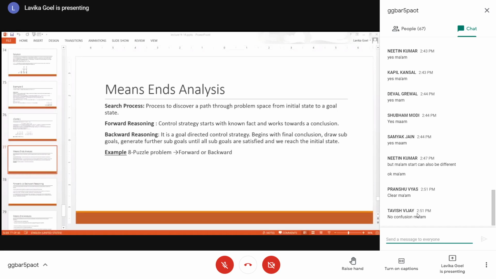Both would be equally good for the 8 puzzle problem, because you are just moving your tiles in a particular combination to reach the goal state. If you do the reverse combination, you will reach the initial state. Fine. So there is no such thing as more goal states or more start states. It will be equal basically. So you can apply either forward reasoning or backward reasoning. In both directions, the branching factor would be similar.